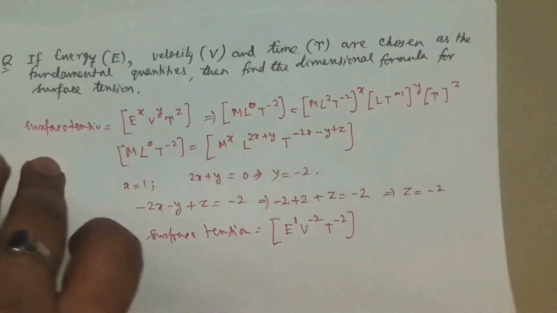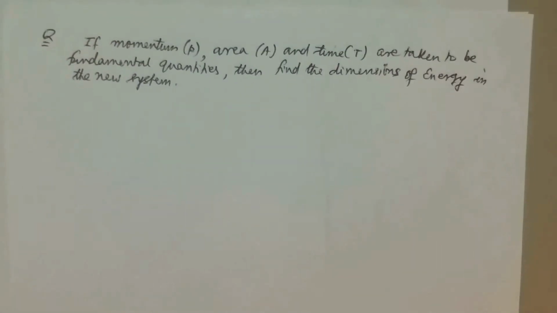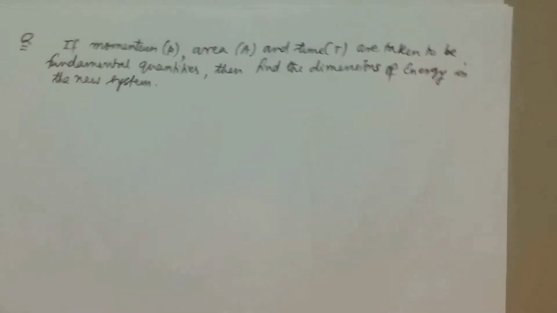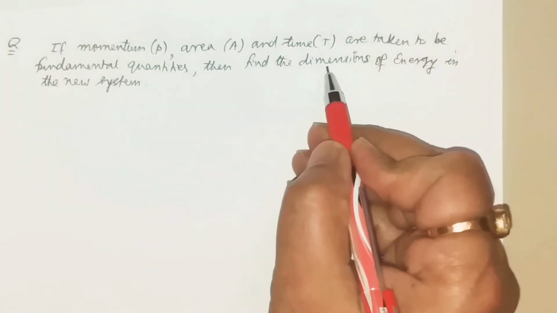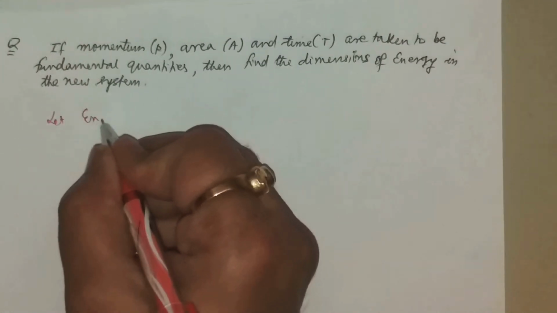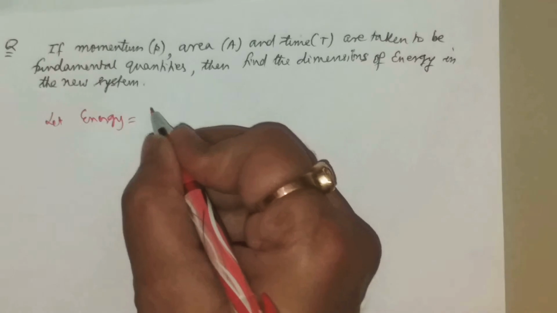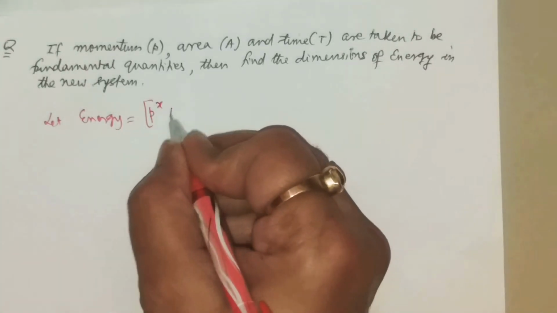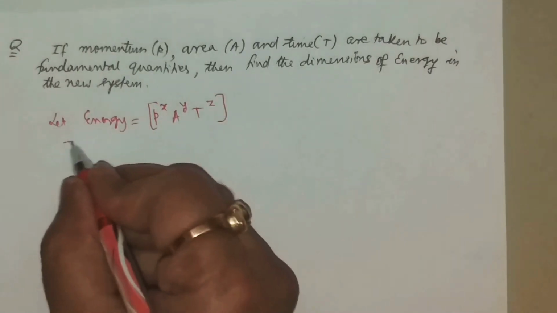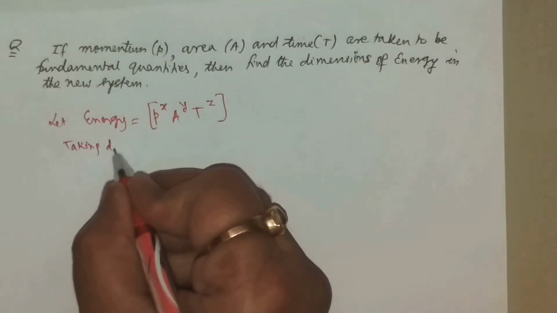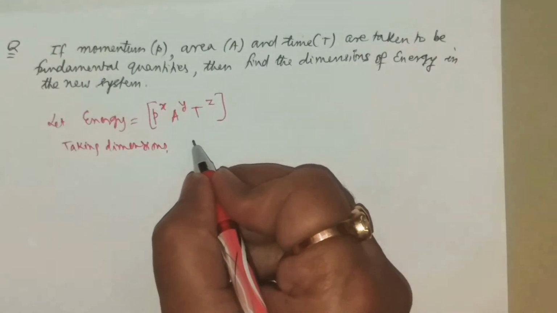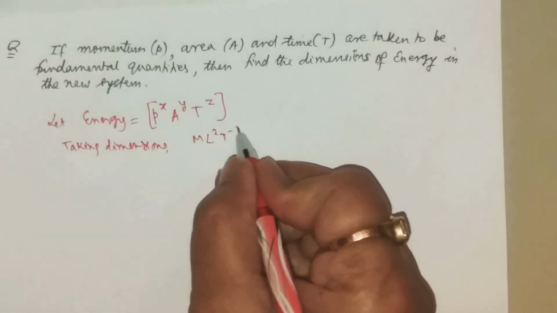Now check it. Another question, let's check. Here, if momentum P, area A and time T are taken to be fundamental quantity, then find the dimension of energy in the new system. So let energy is equal to momentum to the power x, area to the power y, time to the power z. Now again taking dimensions, let's check. Taking dimensions. What is energy? Energy and work done, you remember, M L^2 T to the power minus 2.